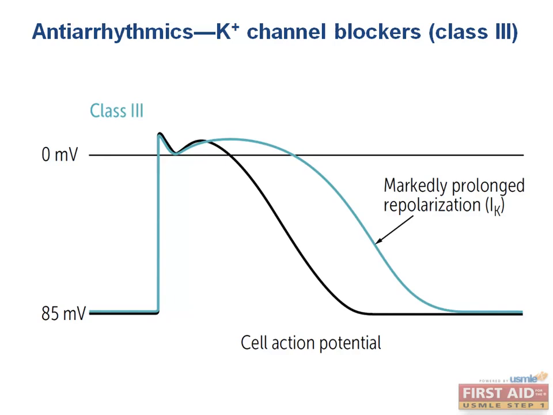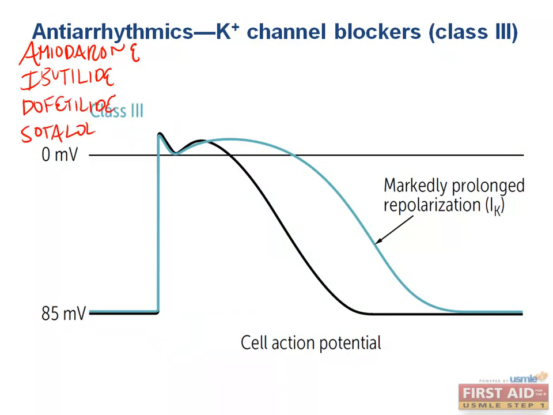Alright, so let's talk about class 3. We need to evaluate these because they're potassium channel blockers. These are amiodarone, ibutilide, dofetilide, and sotalol. All of these drugs are particularly effective at prolonging the repolarization phase of phase 3 because they bind the potassium channels that drive the potassium efflux that is responsible for this repolarization phase.